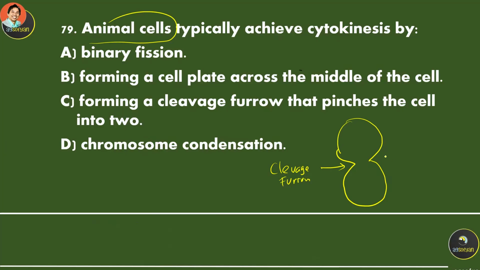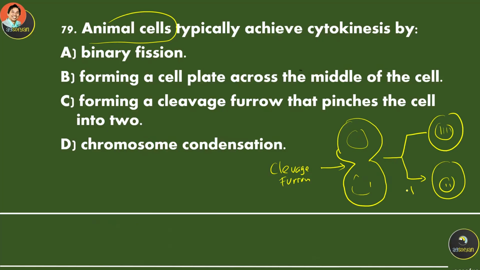And then what happens? It pinches the cell into two daughter cells. So this one is cytokinesis. Before cytokinesis, during telophase, there is production of this cleavage furrow.